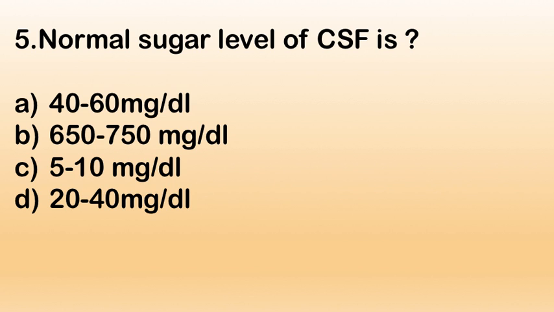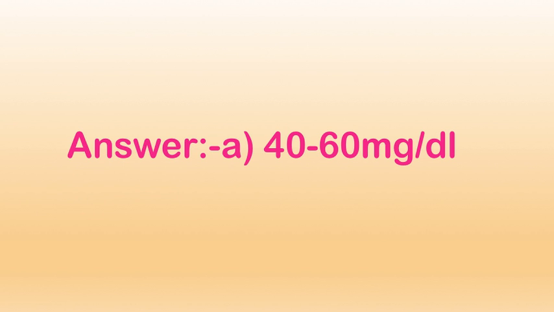Next question. Question number 5. Normal sugar level of cerebrospinal fluid is: A. 40 to 60 mg per dl, B. 650 to 750 mg per dl, C. 5 to 10 mg per dl and D. 20 to 40 mg per dl. Right answer is A. 40 to 60 mg per dl is a normal sugar level of CSF.